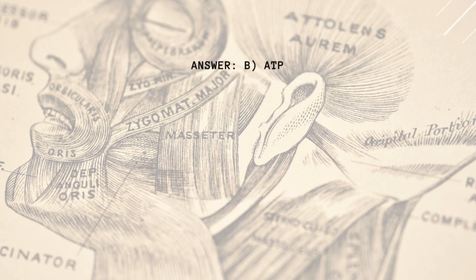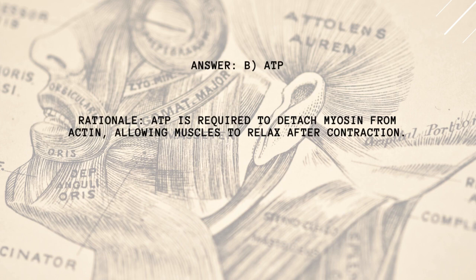Answer: B. ATP. Rationale: ATP is required to detach myosin from actin, allowing muscles to relax after contraction.